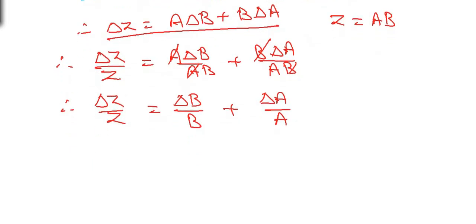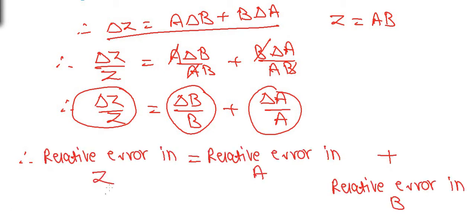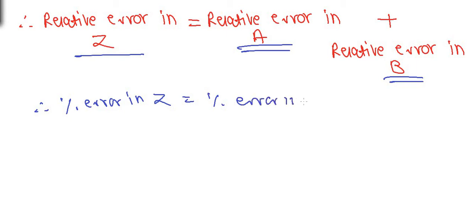So in case of a product of two terms, we can write that the relative error in z is equal to the relative error in b plus the relative error in a. Or you can write the relative error in a first, because a comes first as a matter of convention. So the relative error in z is equal to the relative error in a plus the relative error in b. Now from here we can find the percentage error also, so multiply the relative error by 100 and we get the percentage error in z is equal to the percentage error in a plus the percentage error in b.